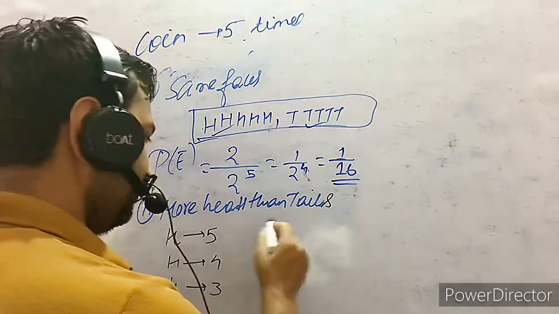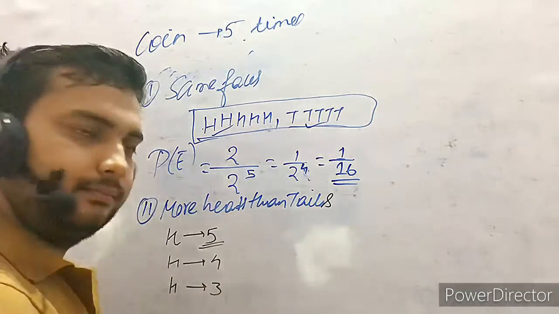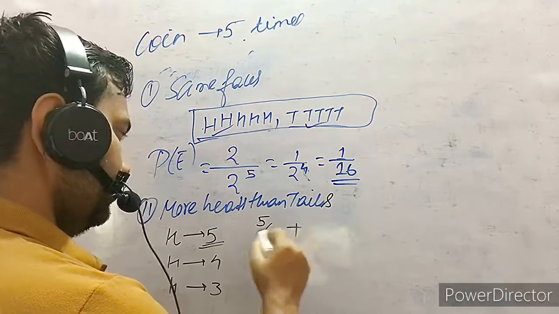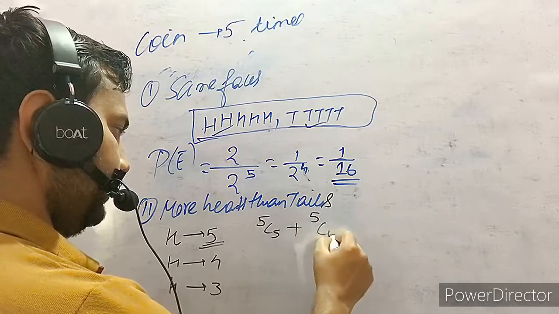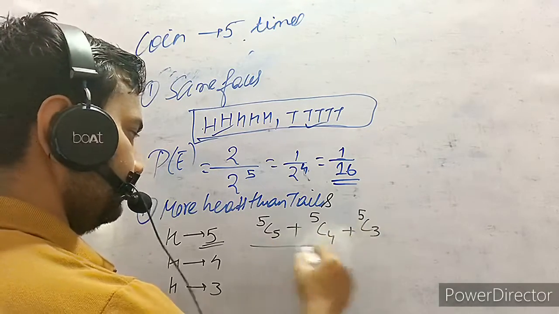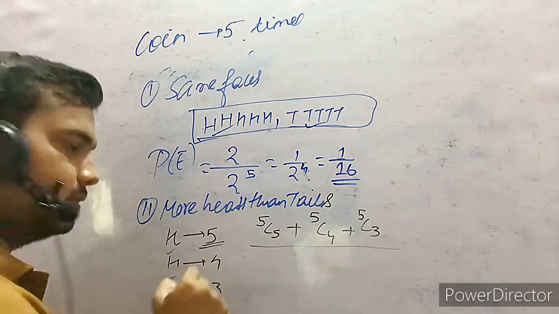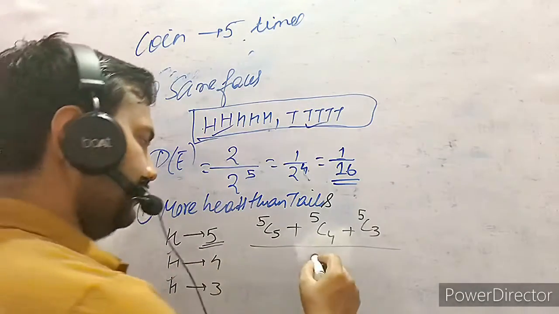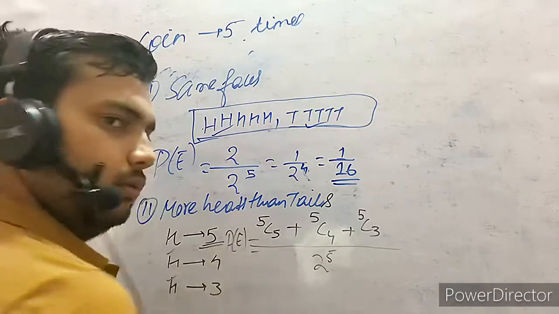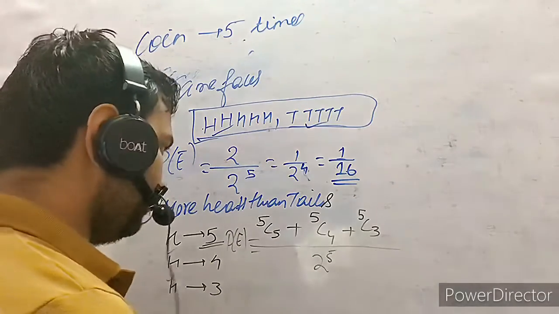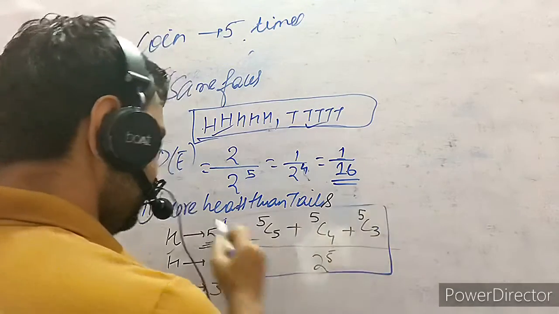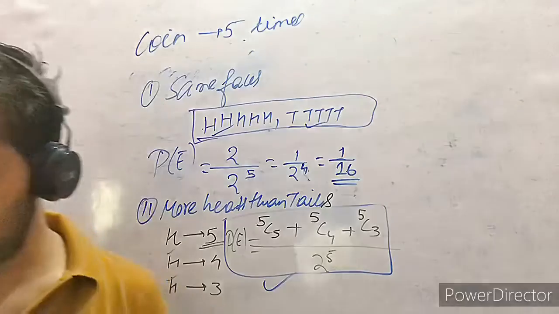So choosing all the 5 heads, so 5C5, choosing 4 heads out of 5, choosing 3 heads out of 5. Only these 3 conditions are there, no? And then 2 power 5. This is the probability of the event. So what will be the answer? You calculate this. Okay. I'm not going to solve this.